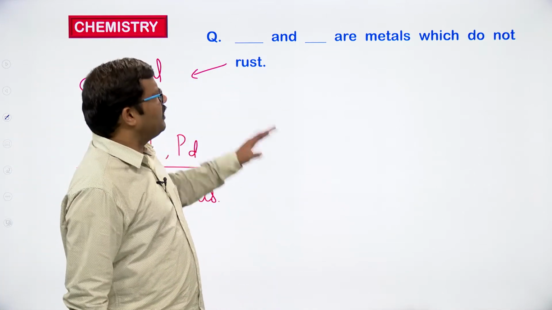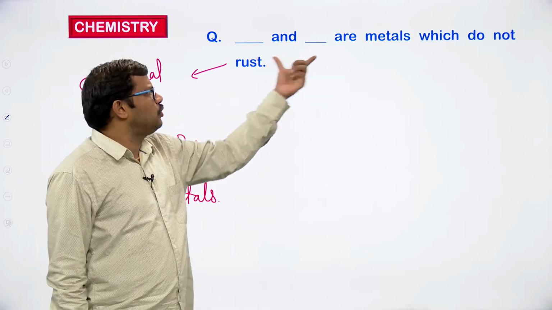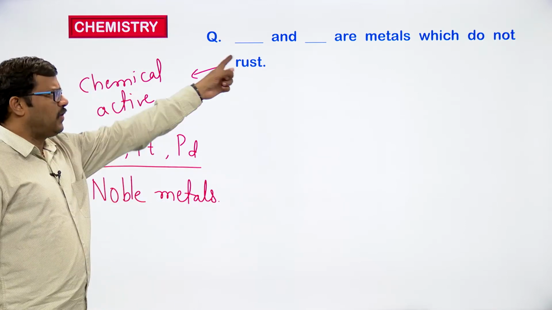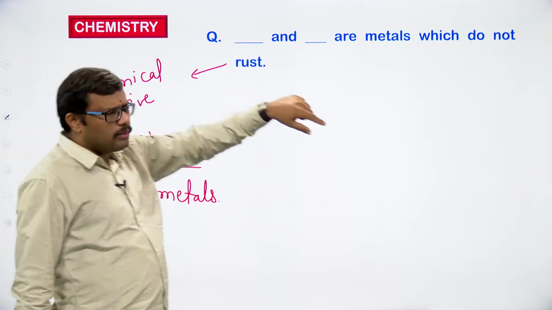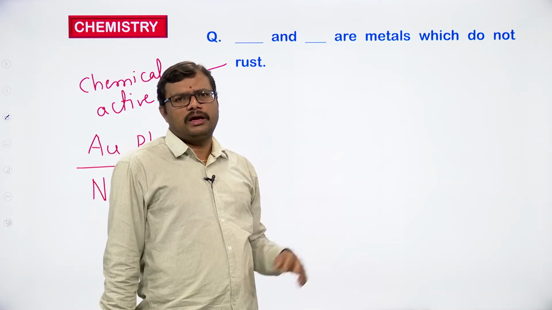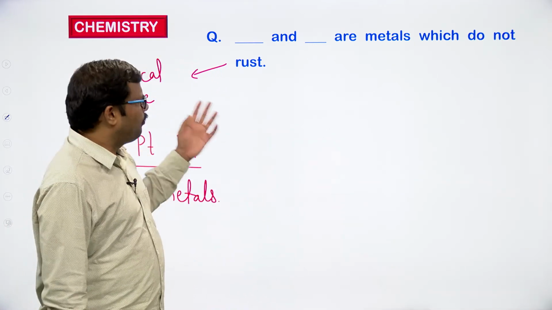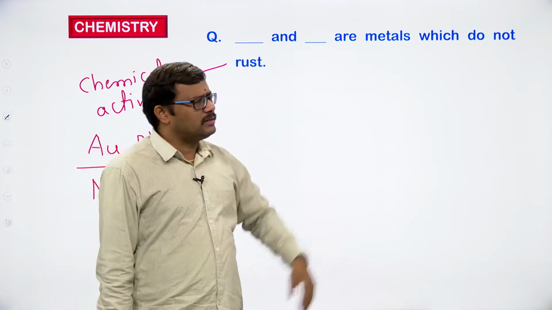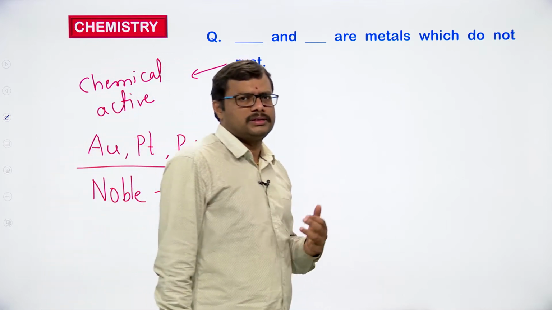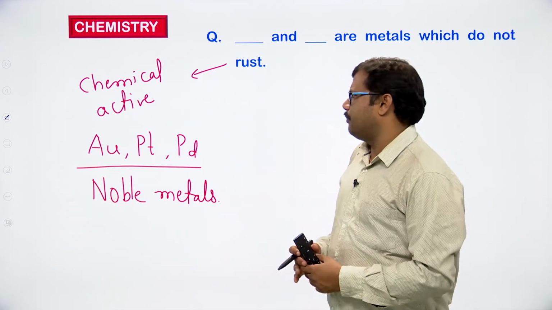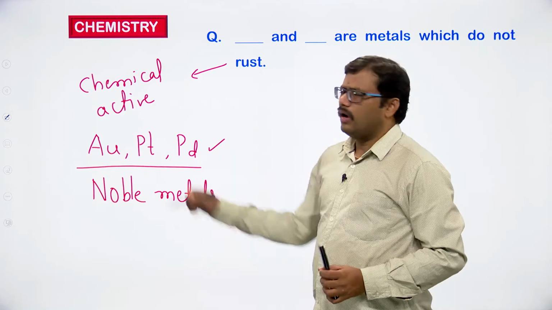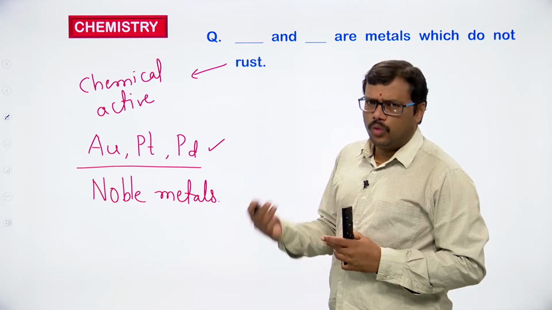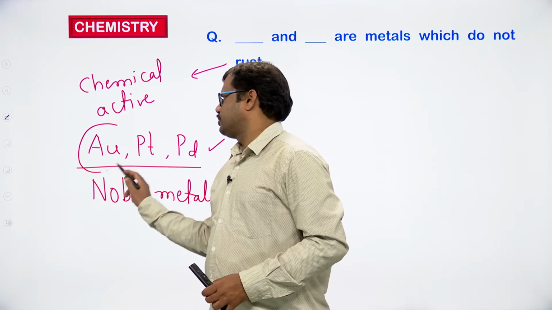So here the question is, which of the following metals do not form rust? Rust formation means chemically active. Do not form rust means they do not chemically react with any other compounds or elements. So the reaction of the following metals is not possible, which are noble metals, which do not react with other elements or other compounds. Gold, platinum, palladium, these are the 3 metals which won't react. That is why we use gold.